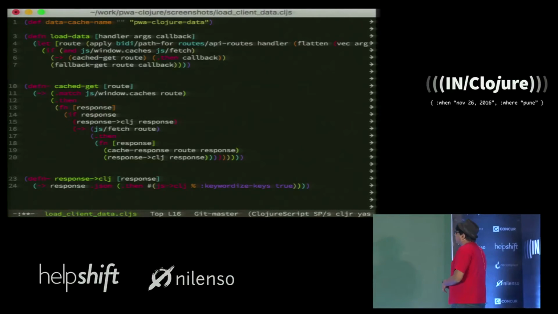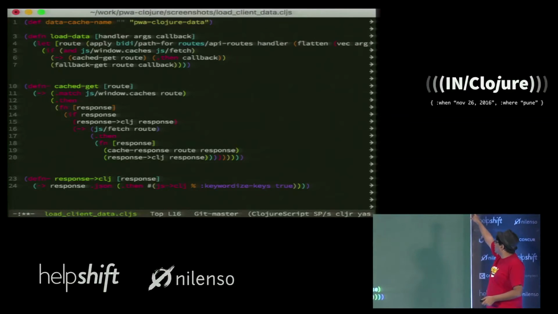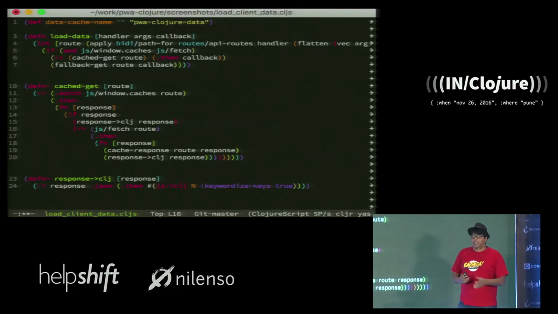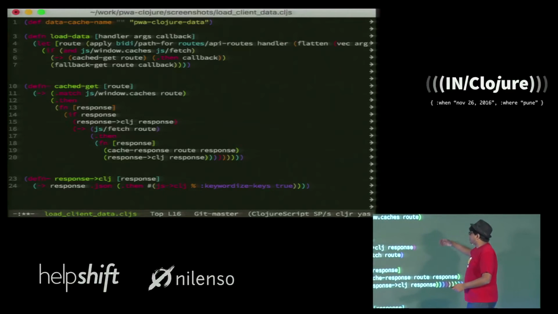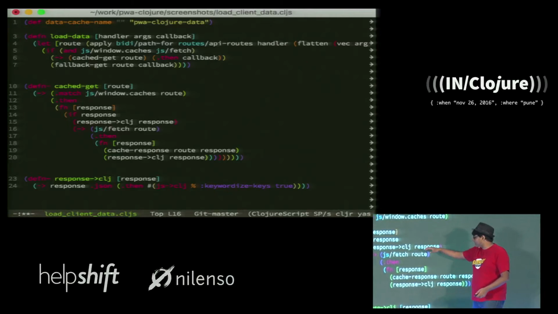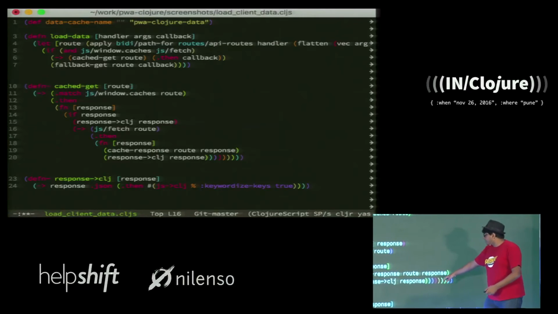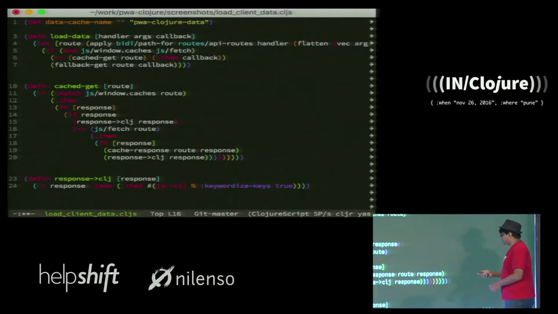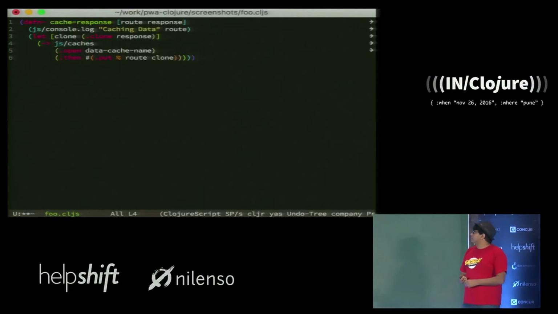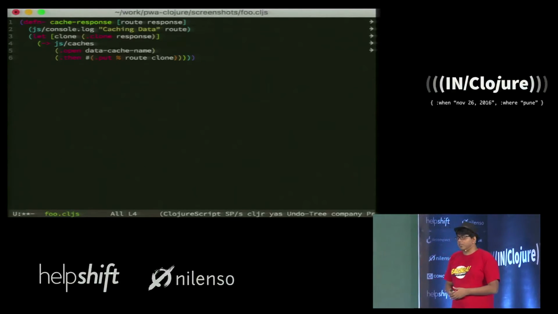So you can see this is my load data function. The first line is to figure out the path for where I need to get this data from, and then try to get it from the cache. The cache, of course, just does what we've seen before, which is opens the cache, tries to fetch it, and if it's in the cache, returns it, turning it from a response object to CLJS. Otherwise it just fetches it, which, as you know, takes the response, clones it, and puts it into the cache.